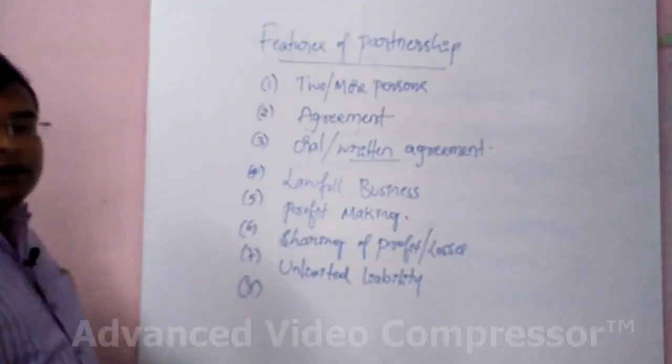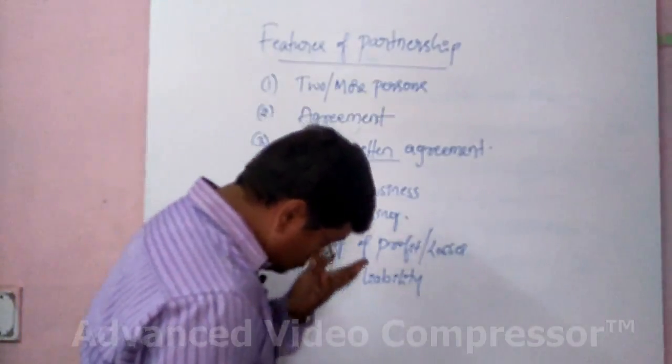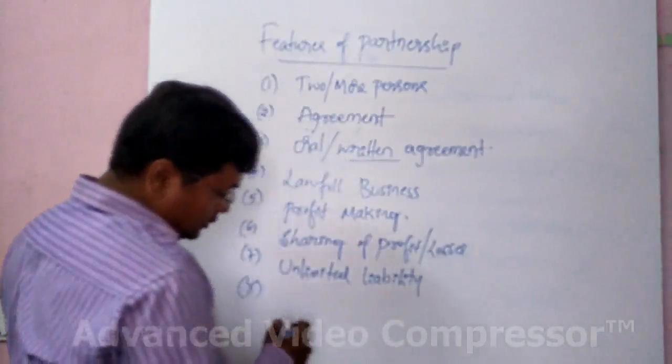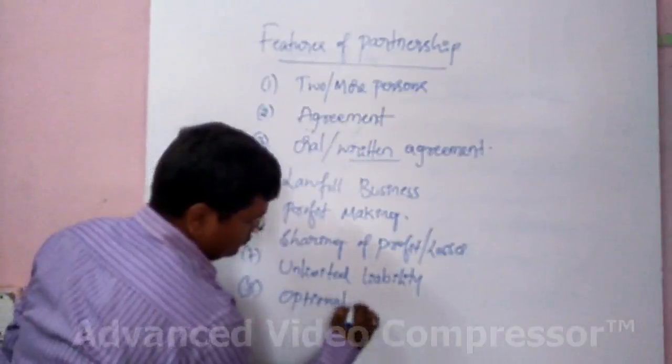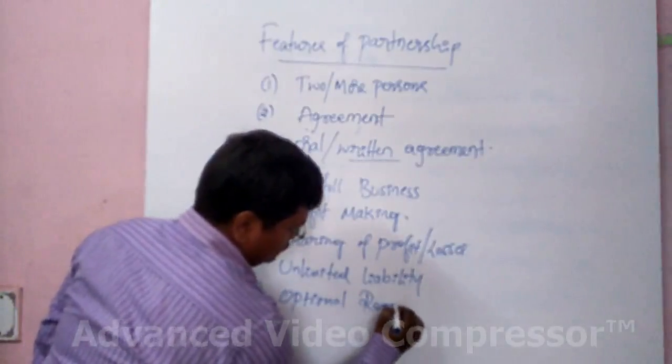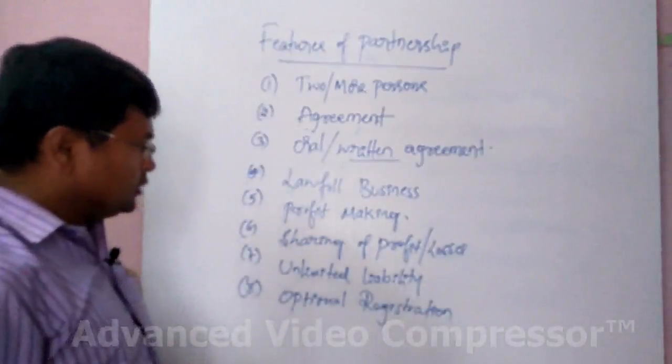Now let us discuss the eighth point. The eighth point is optional registration.